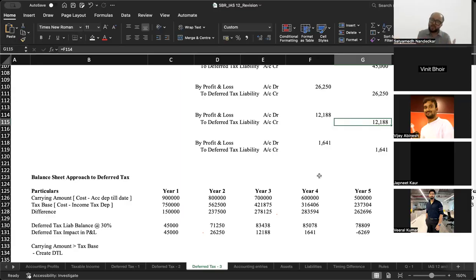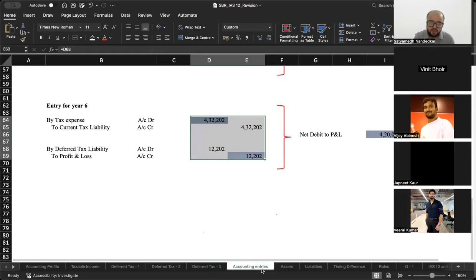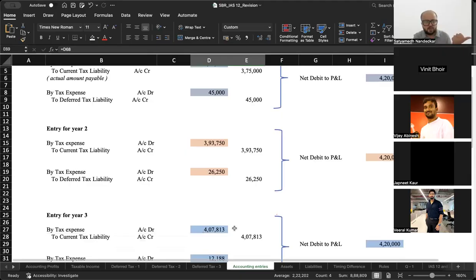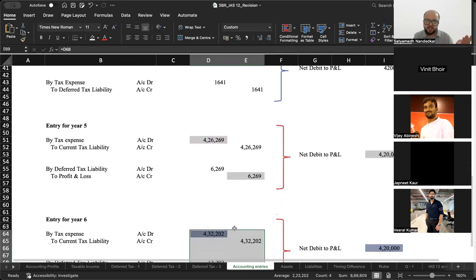So whether you take the P&L approach or whether you take the balance sheet approach, it does not have any implication on the amount of deferred tax liability that you are creating. Remember one thing, even as per IAS 12 you are supposed to apply the balance sheet approach, but इस पे ना बहुत सारे बड़े बड़े questions नहीं आते हैं. When you create a deferred tax liability, the entry is tax expense to deferred tax liability, and then that tax expense goes to P&L. When you start reversing the DTL, entry is deferred tax liability to P&L account.